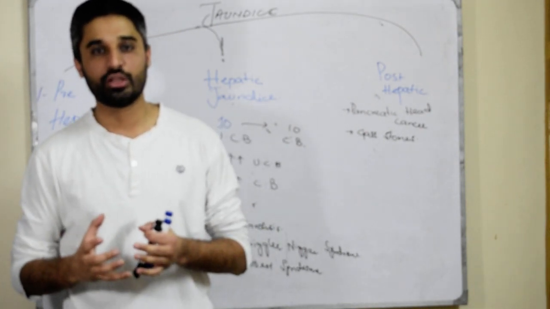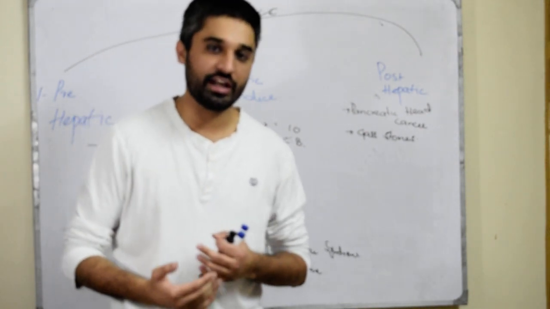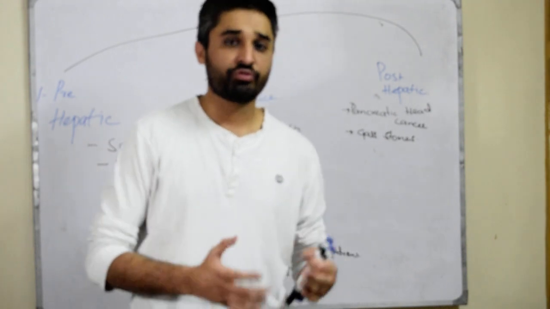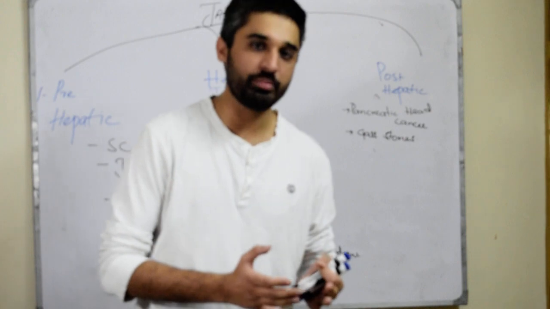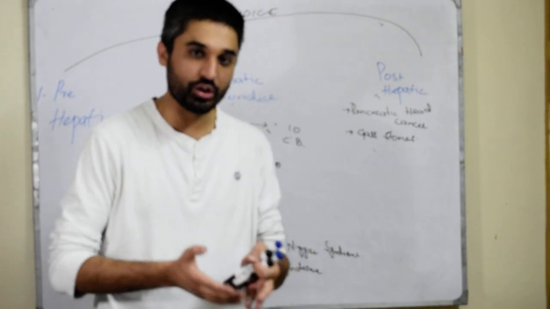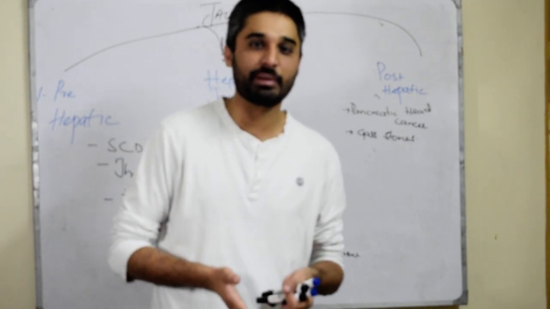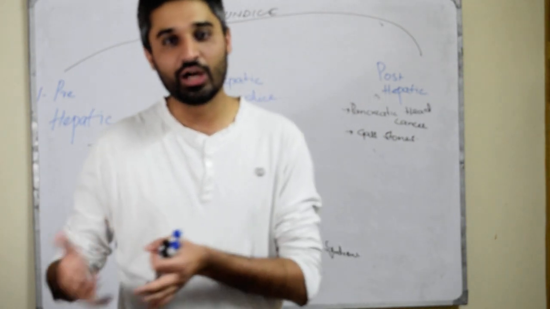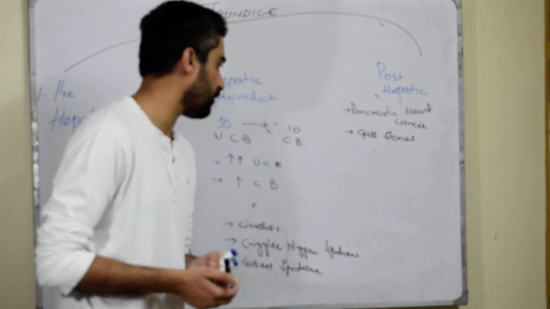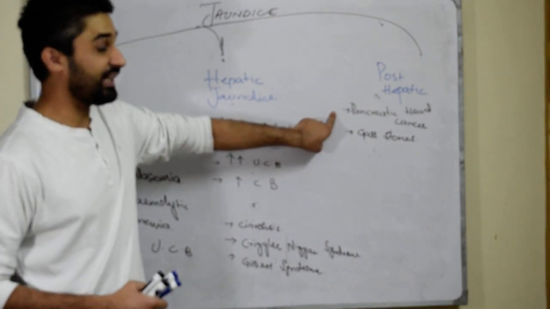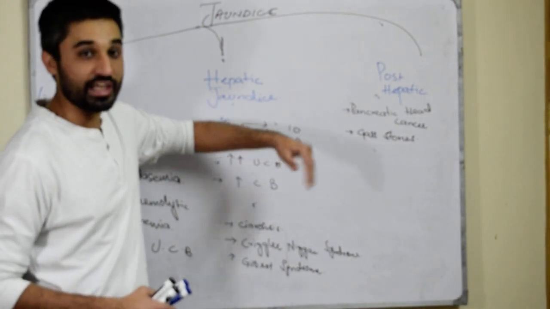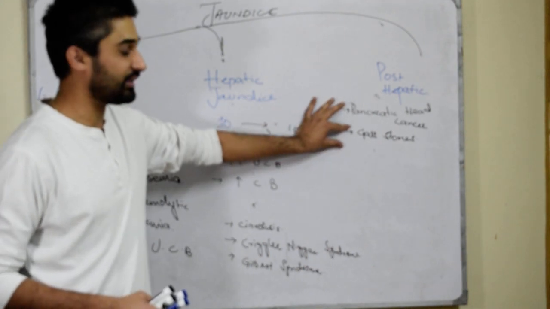This conjugated bilirubin then leaves the liver and goes to the gallbladder. For example, if there is any obstruction in that path, it can be luminal or extraluminal, within the path or outside the path. Within the path is called luminal obstruction, outside the path is called extraluminal obstruction. So gallstones are a luminal obstruction, and pancreatic cancer is extraluminal because it is outside the lumen.